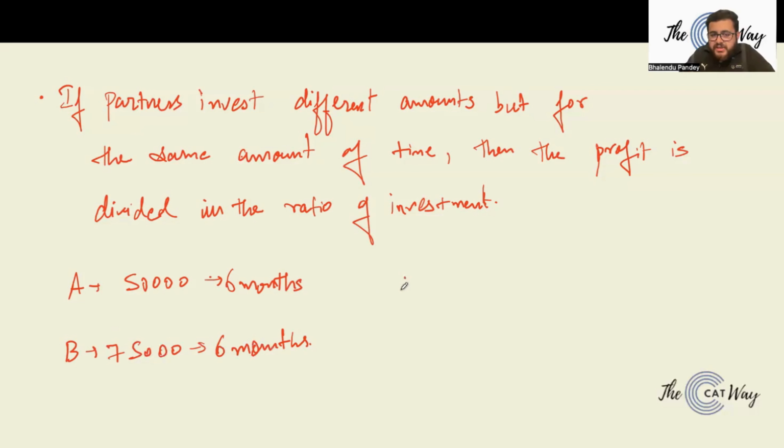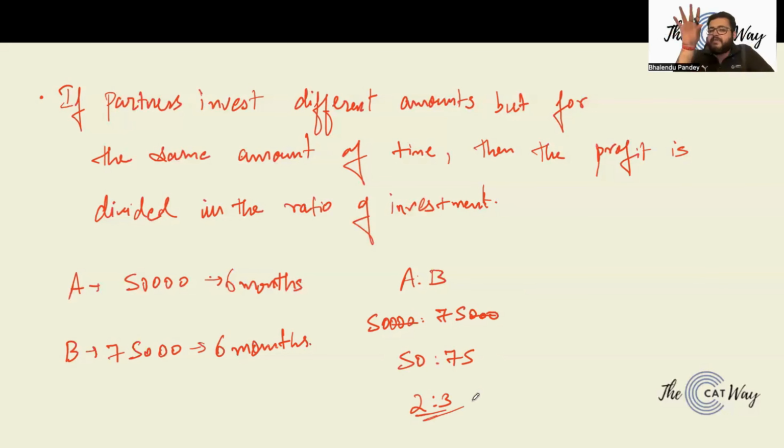So the ratio in which the profit of A and B would be divided is equal to the ratio of the investment. That is, A's investment is 50,000, B's investment is 75,000. The ratio of investment turns out to be 50:75, and we know that ratio is always written in the simplest form. So 2:3. Out of whatever profit is there, it will be divided into 5 parts: 2 parts will be given to A, 3 parts would be given to B, right?